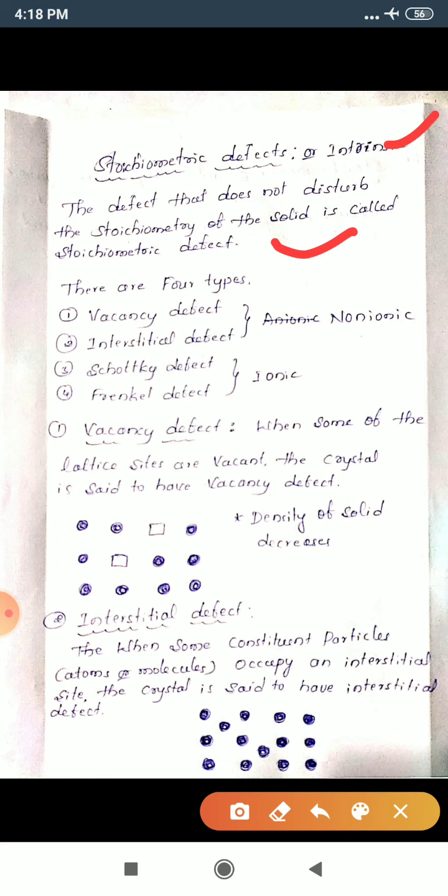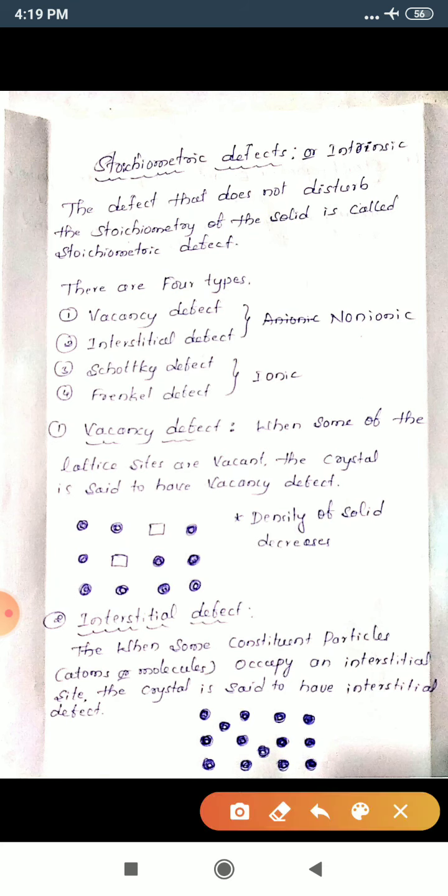Again, stoichiometric defects are classified into four types: vacancy defect, interstitial defect, Schottky defect and Frenkel defect. Vacancy defect and interstitial defect are shown by non-ionic solids, and Schottky defect and Frenkel defect are shown by ionic solids. Okay, let us discuss one by one here. First one, vacancy defect.